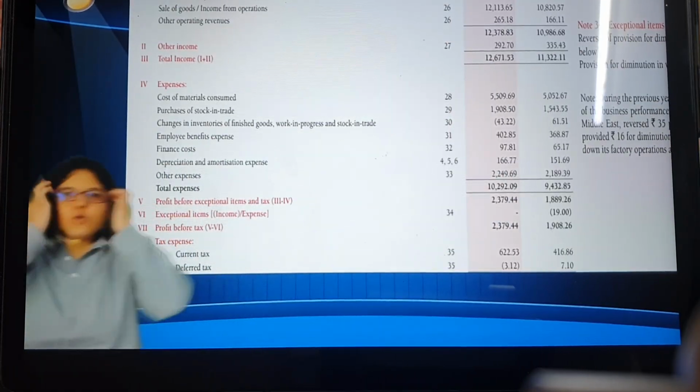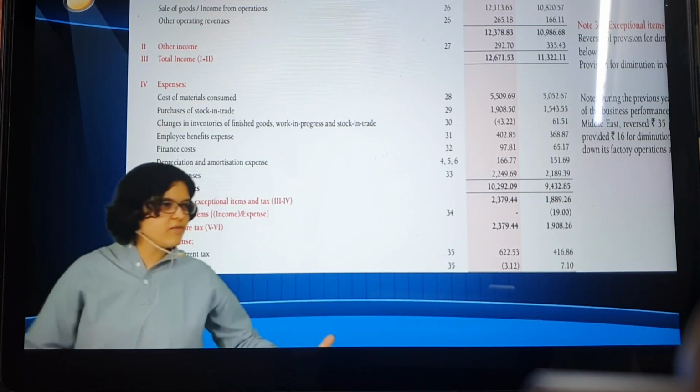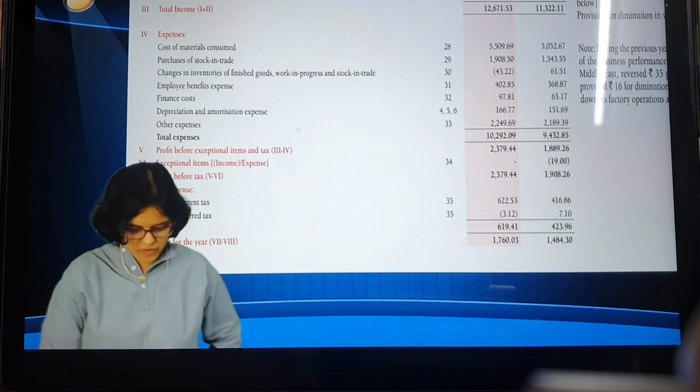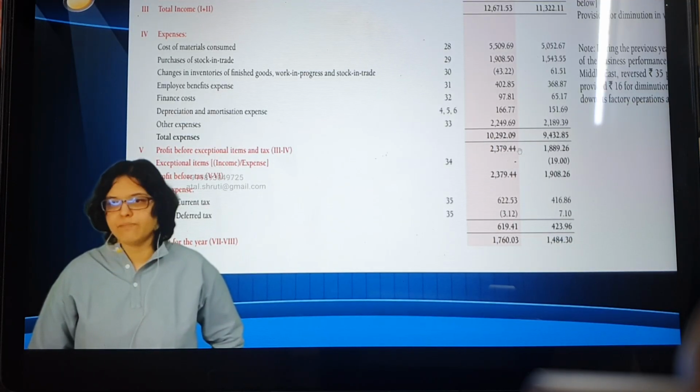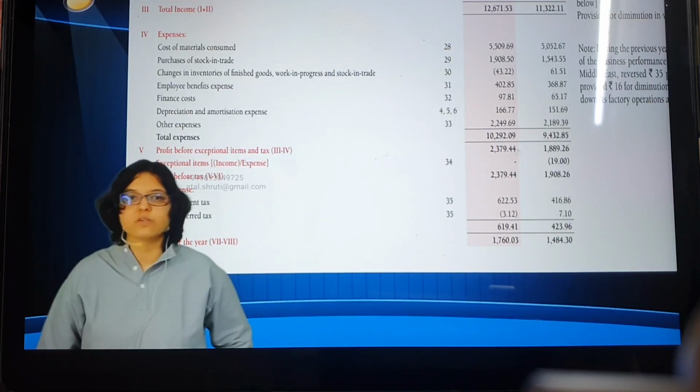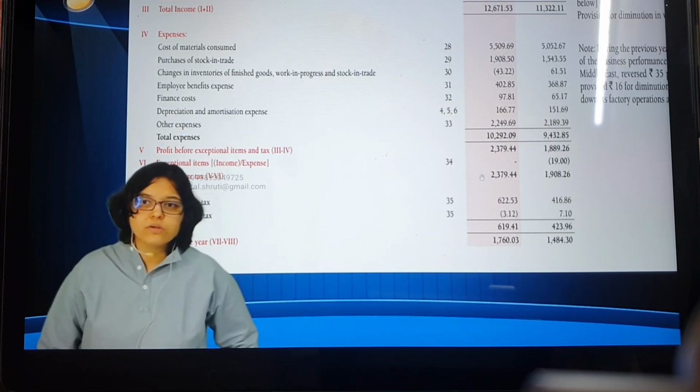In simple words, whenever you are analyzing any company, this is the grand finale of exceptional items. Assume that in this company, profit before exceptional items was 2,379, same. And let us say there is an exceptional item, loss due to fire, 3,000. Assume, instead of this dash, you have to write 3,000. And final profit before tax is a loss of 700 roughly. Are you with me?